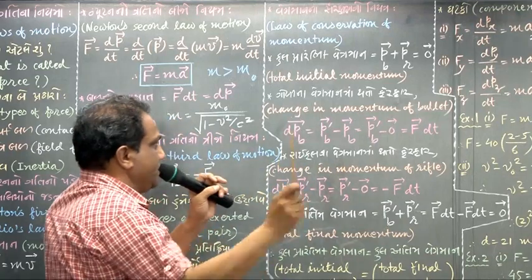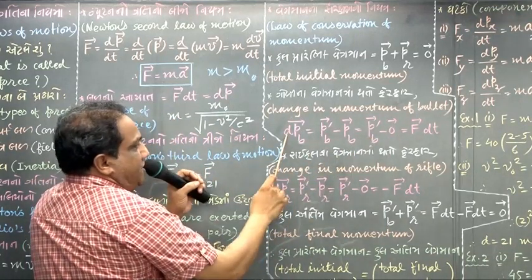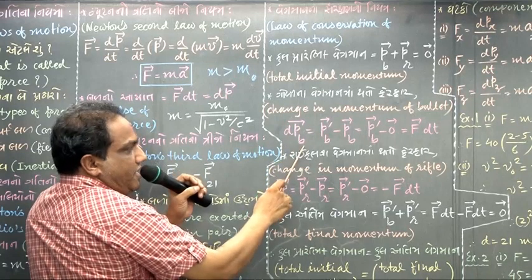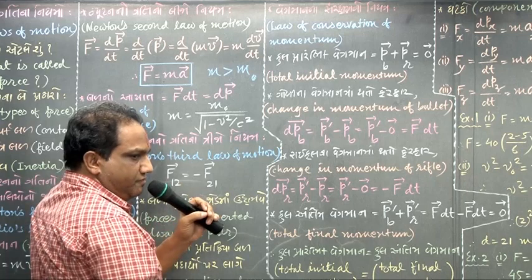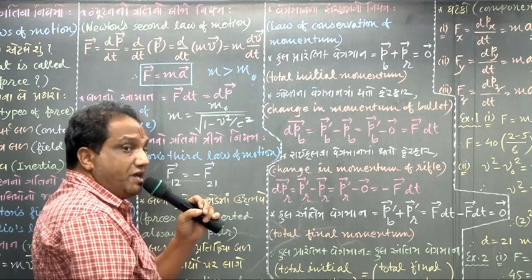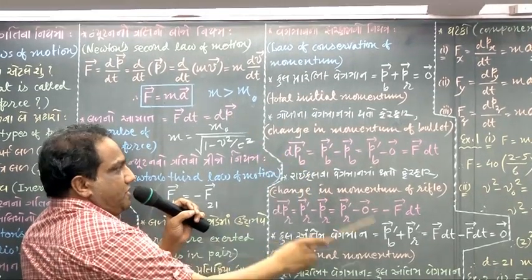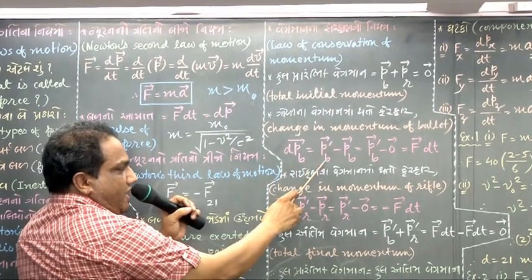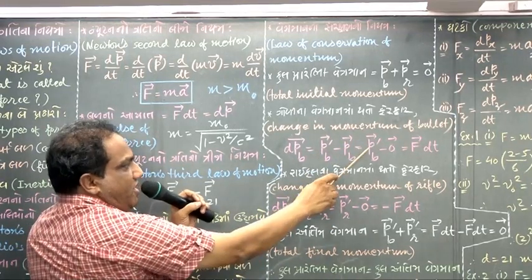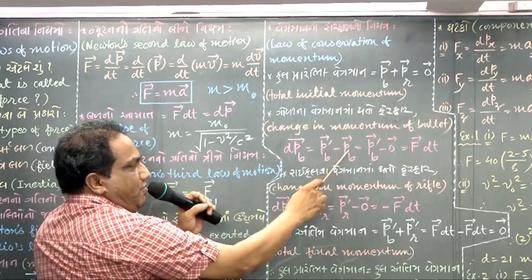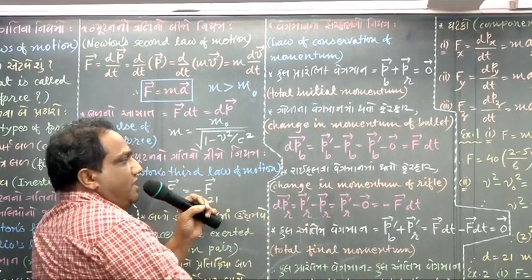Let us find out those changes. Change in momentum of bullet. Look here. Change means final minus initial. Say dash means final, without dash means initial. This is the final momentum of the bullet minus the initial momentum of the bullet. Final momentum I have kept as it is, but initial momentum of the bullet is zero because initially the bullet was at rest.